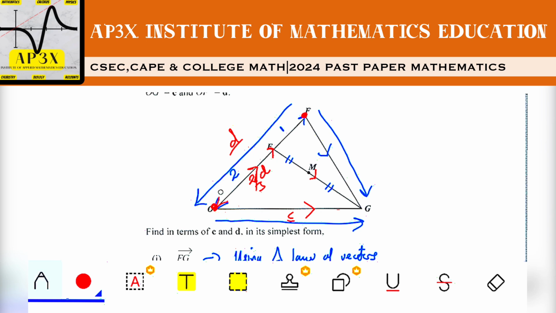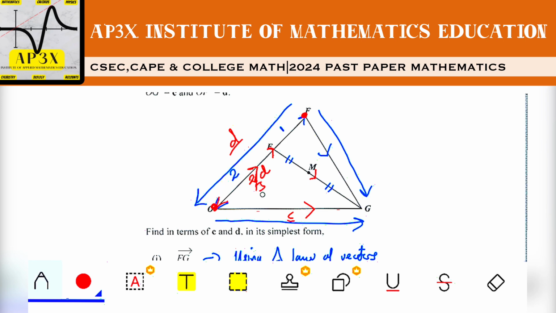So this section here from E to O, remember the vector is going this direction, but we are forced to go that direction. So we know that O to E compared to E to F is a 2-to-1 ratio. So I know that the total parts of the line is 3 and O to E is 2 out of those 3 parts.